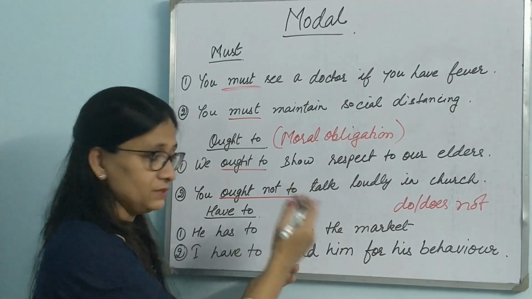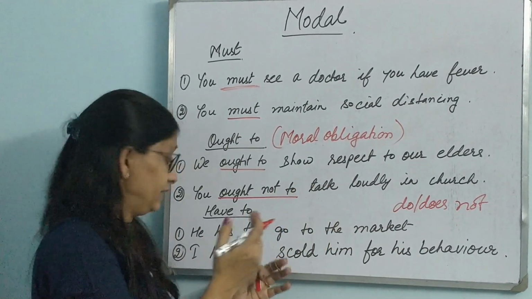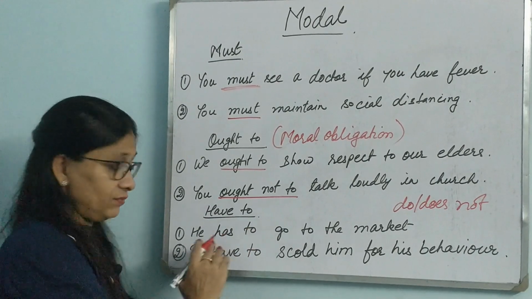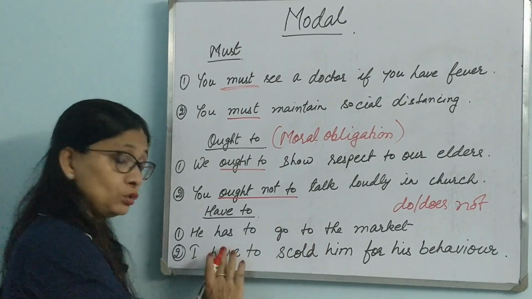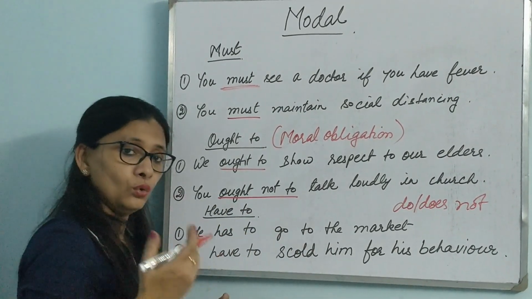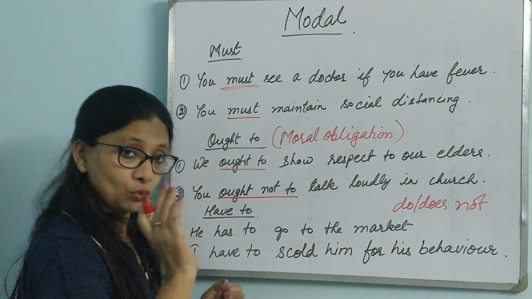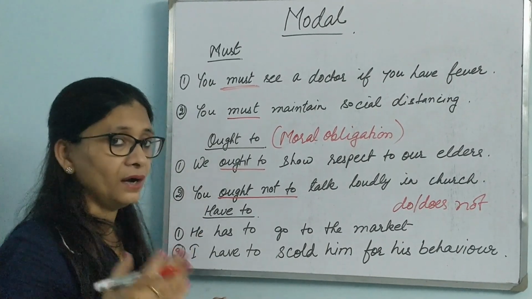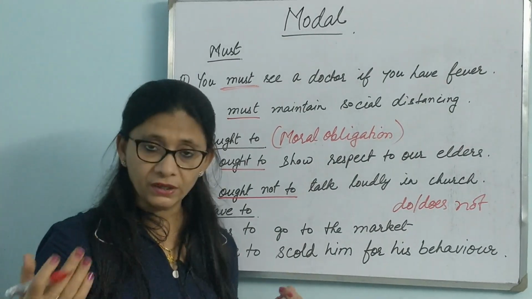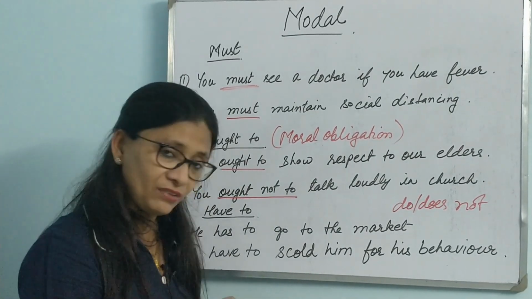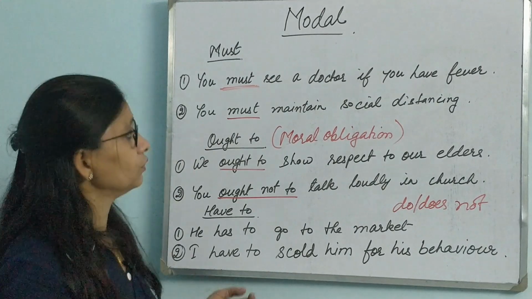If it is first person, then do not have, don't have. If it is third person, does not have. He does not have. I do not have, like that. Do not is added just in case of have to. That is an exception. The rest, all of them, take not after the modal. As I said, we shall be discussing that right away. So come, let's do that.